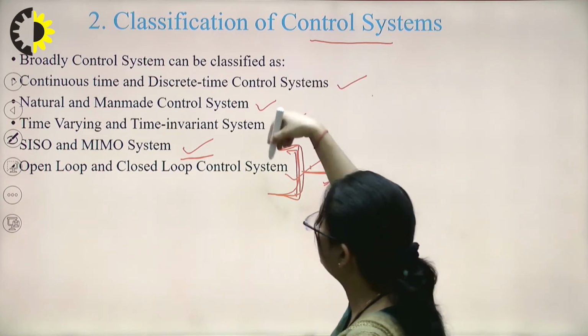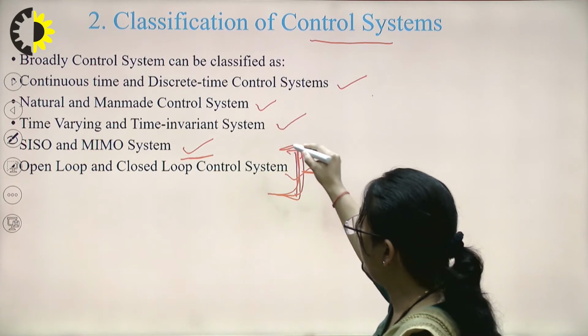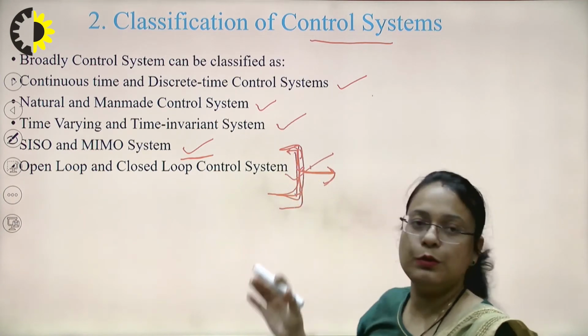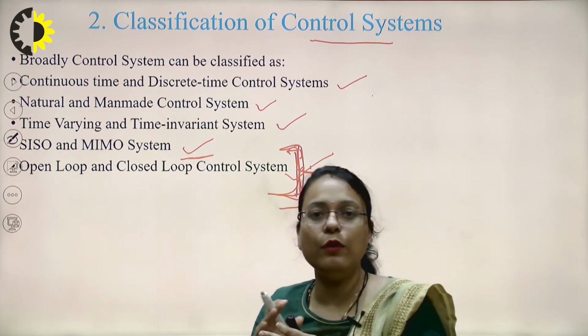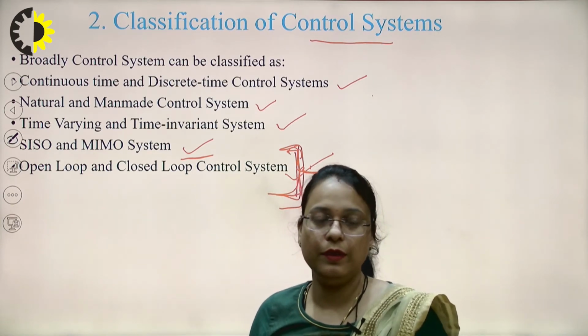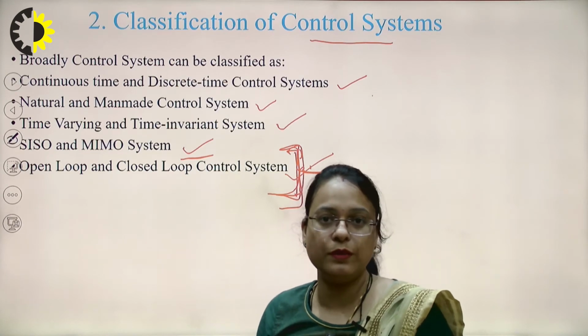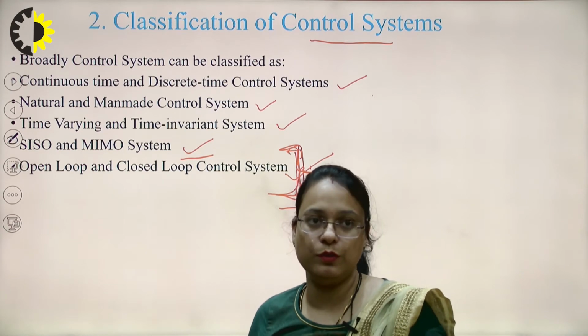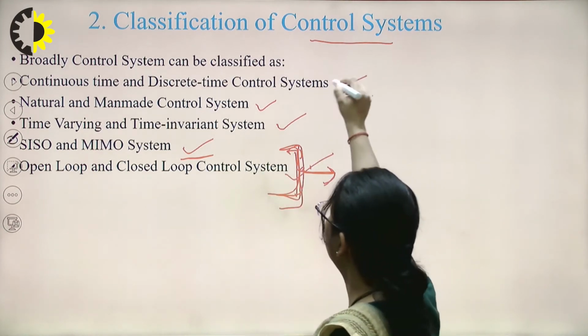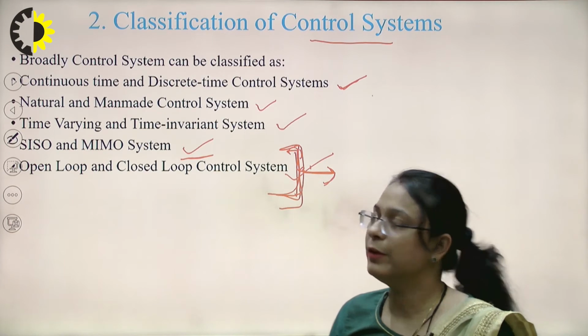I'll describe all these one by one, and this is the main topic of the control system which will be available in all 5 units. Okay, we'll talk about these two topics, open loop and closed loop control systems, in all the 5 units of the control system. So first one is the continuous time and discrete time control system.